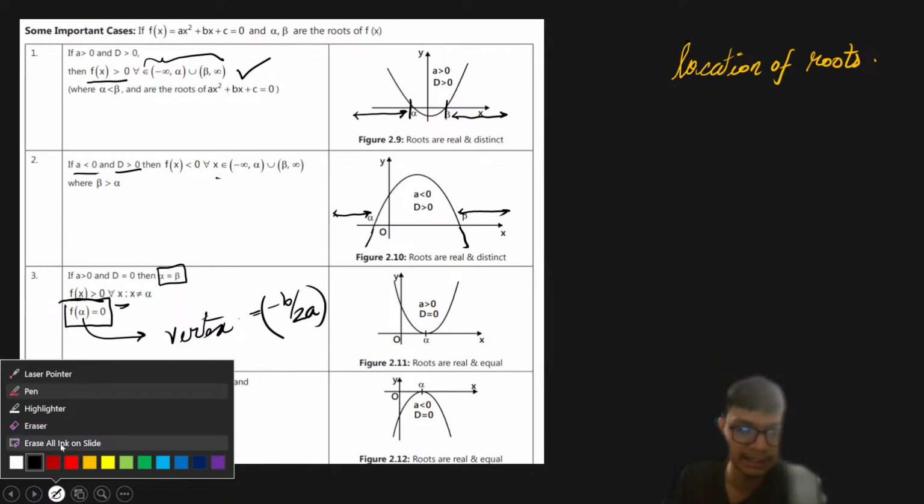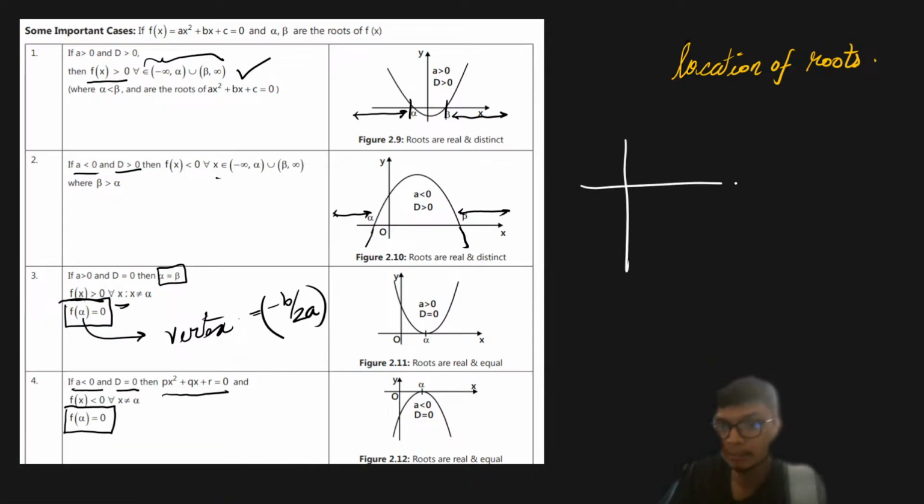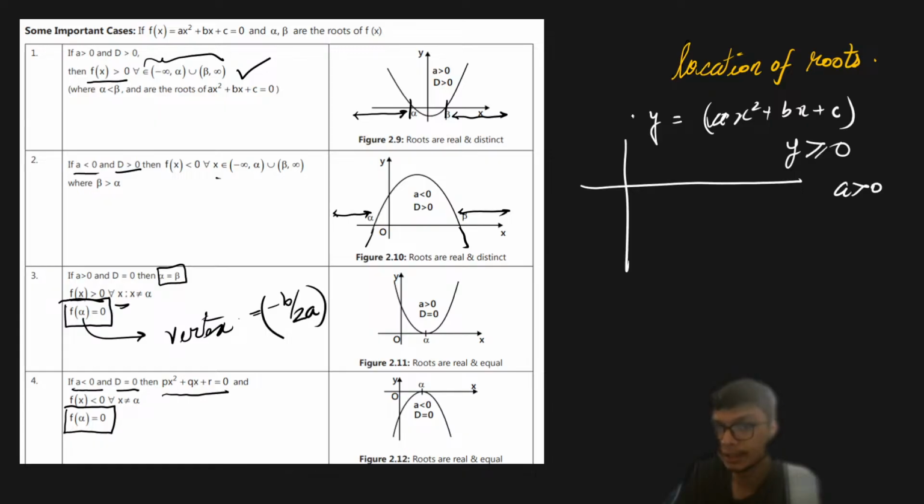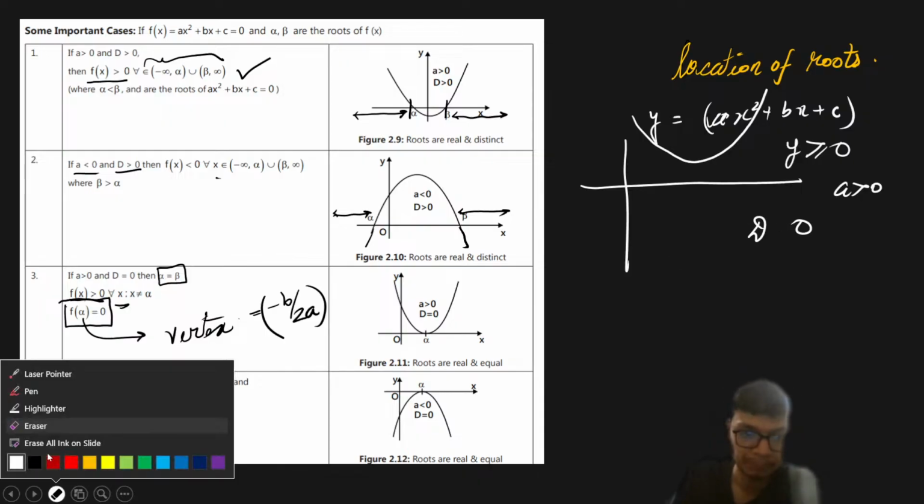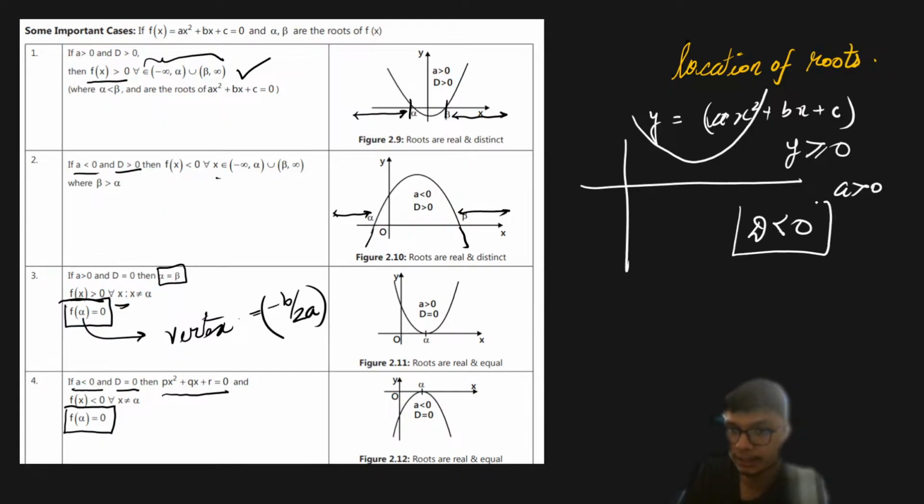Next is to also understand that this case is going to be really interesting. Sometimes you will be given a quadratic equation like ax square plus bx plus c, and you will be asked to find out the interval of x for which y is always positive, right? So if y is always greater than 0, and I have a greater than 0, then the only condition that I will have is that our discriminant should be less than 0, right? So it is only possible when our discriminant is less than 0, and if a is greater than 0 and I need y greater than 0, y is always positive.